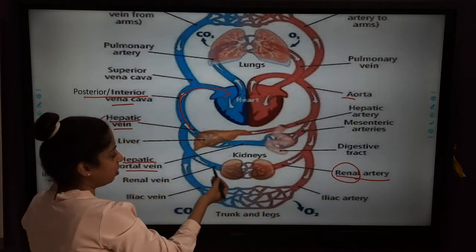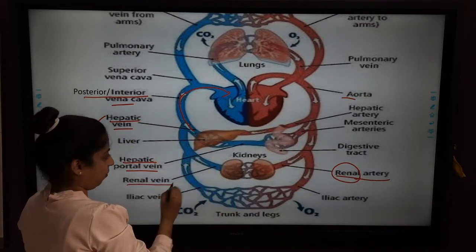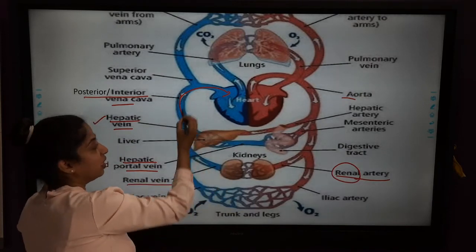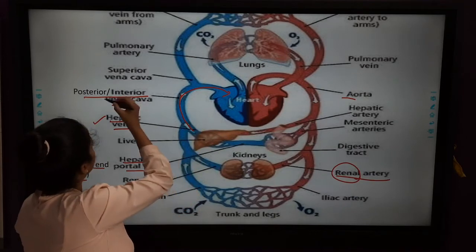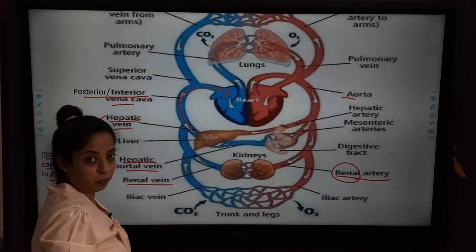And from where is the blood leaving the kidney? Renal vein. So the renal vein also joins the posterior vena cava and the blood is poured.